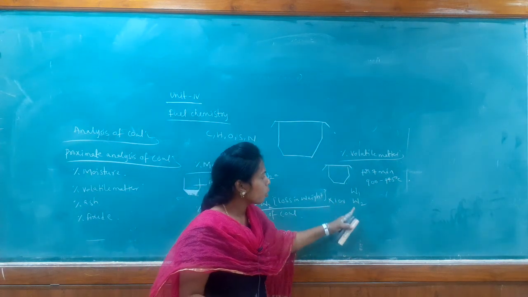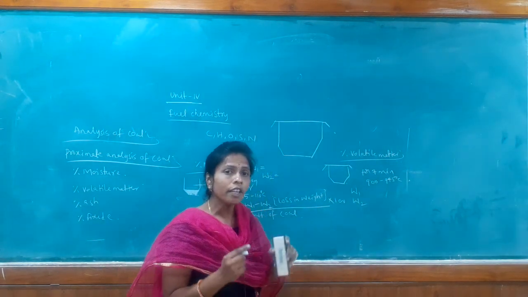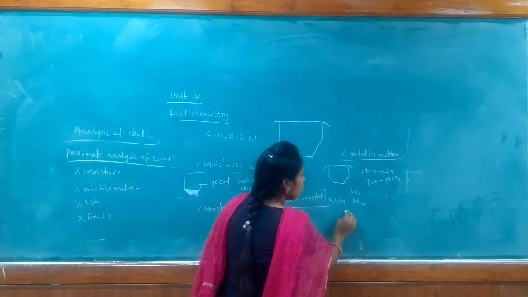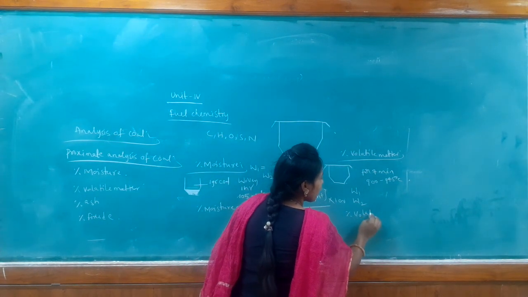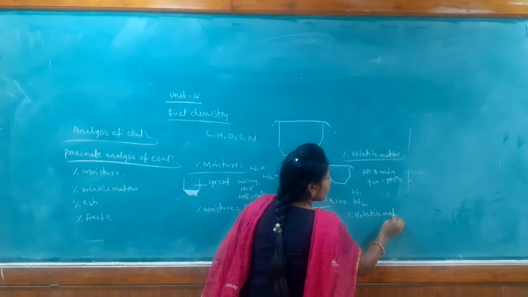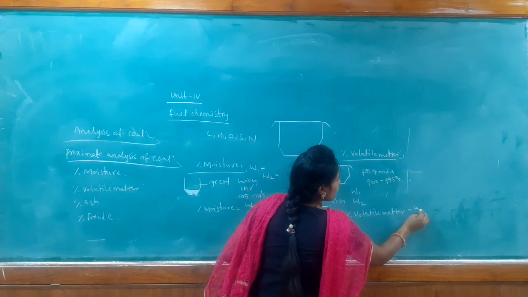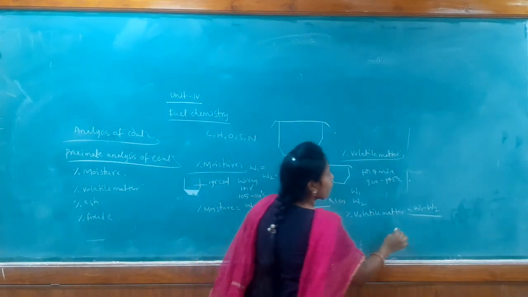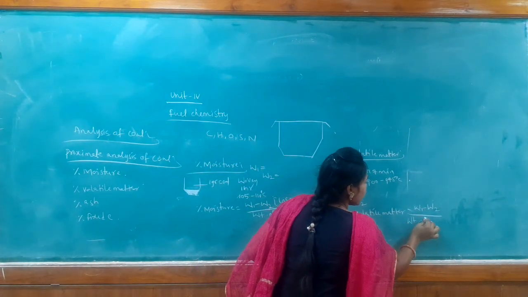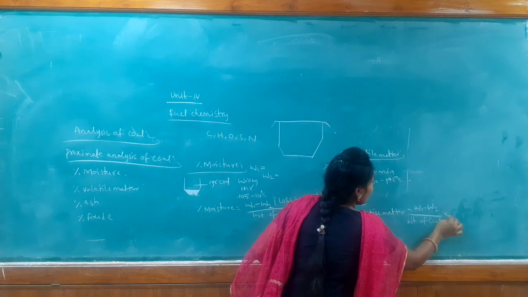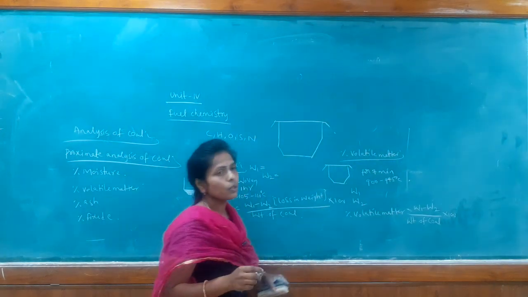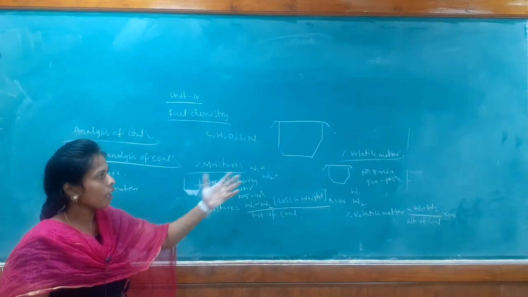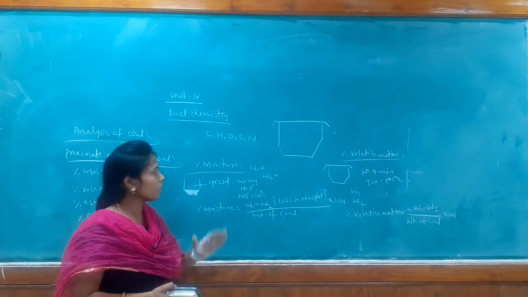So, by doing W1 minus W2, we can find the percentage of volatile matter, and the same formula here: the percentage of volatile matter is equal to W1 minus W2 divided by the weight of the coal sample taken, into 100. Yes. So, this is the formula of percentage of volatile matter. So, how are we finding the percentage of volatile matter?